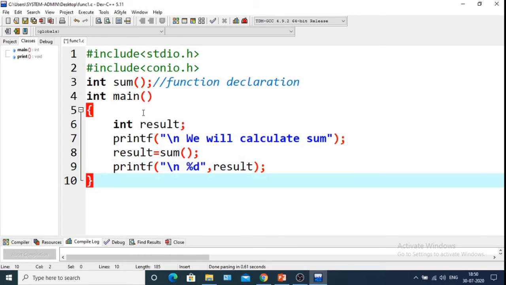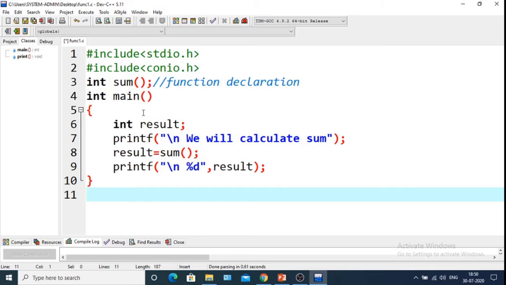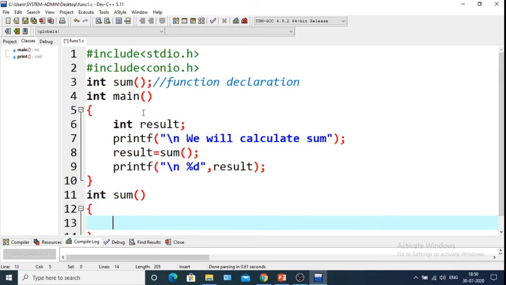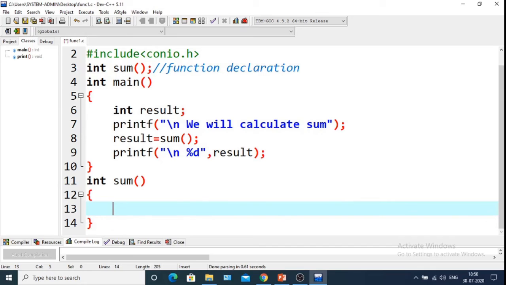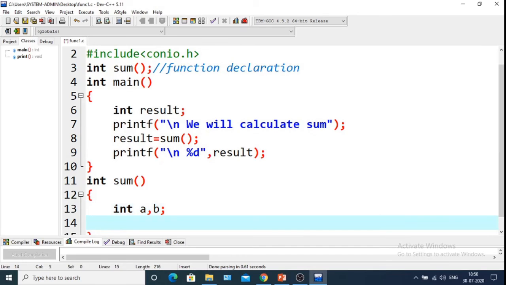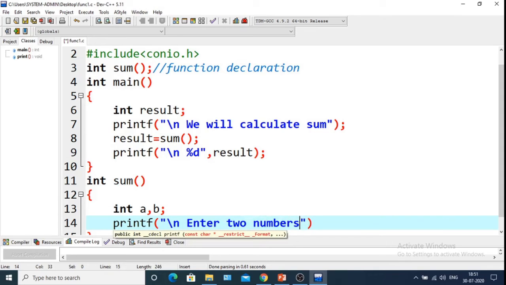So outside the main function we will define the sum function. Basically we will add two numbers, so two variables are required. So the printf, slash n, enter two numbers.